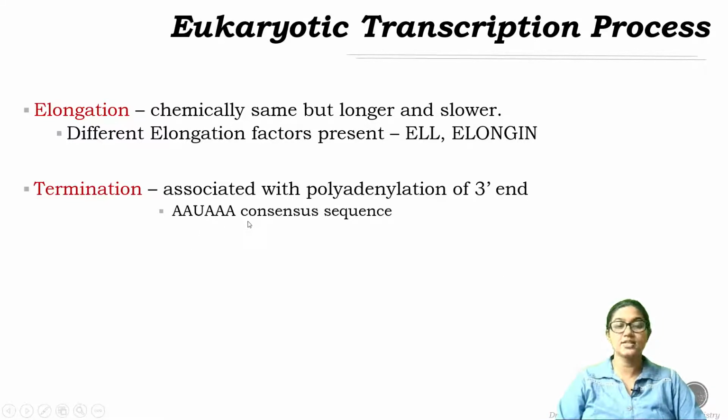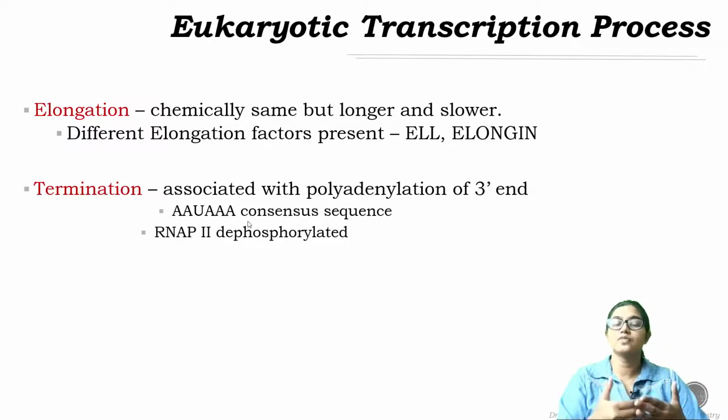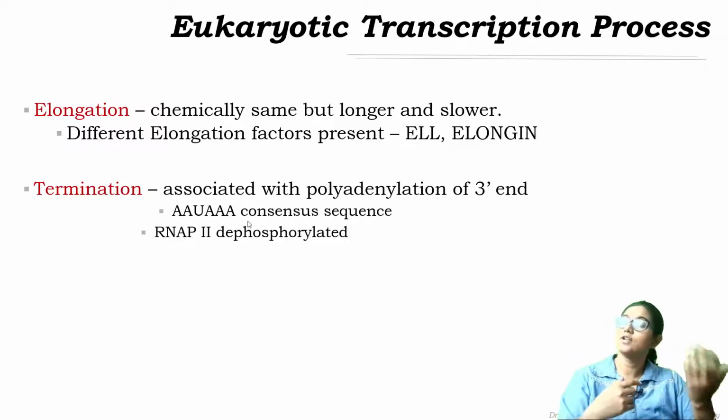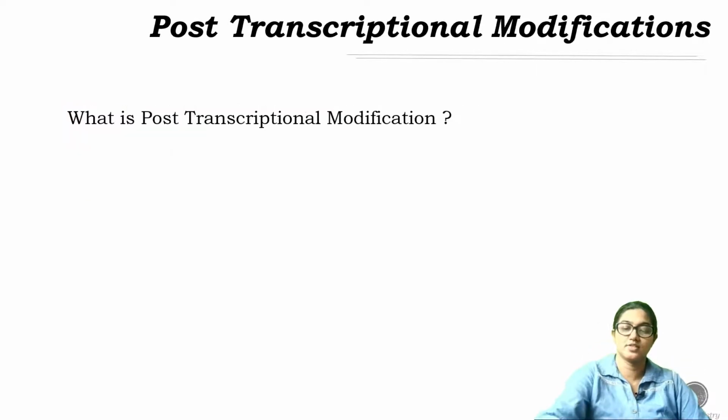This is the consensus sequence which again signals for eukaryotic transcription termination. And finally, as I told you, the activity of RNA polymerase II is dependent on phosphorylation and dephosphorylation. Phosphorylation activates RNA polymerase II, whereas dephosphorylation helps in deactivation of RNA polymerase II, which again signals for termination of the eukaryotic transcription process.